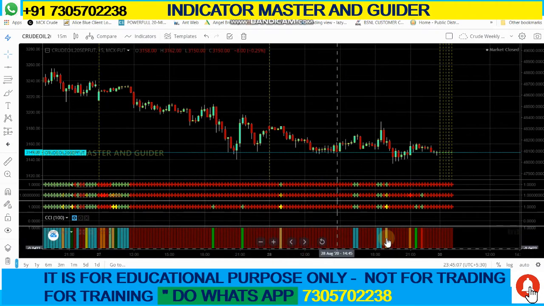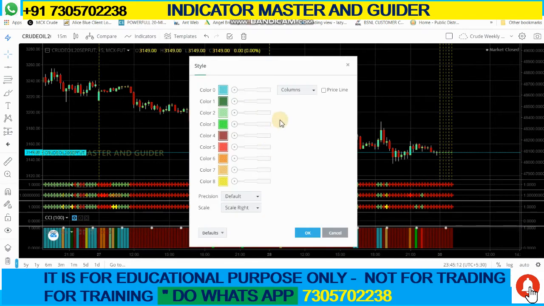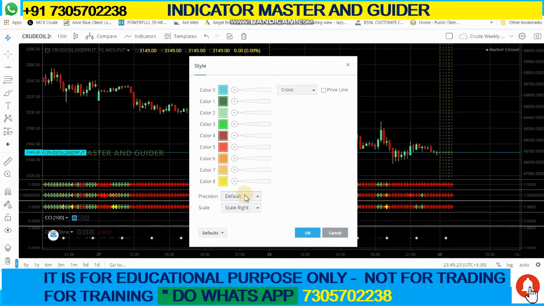Go to settings, and these many colors will show. You need to change these colors according to my setting. Same case, this column you need to change to cross, and make this cross bigger.